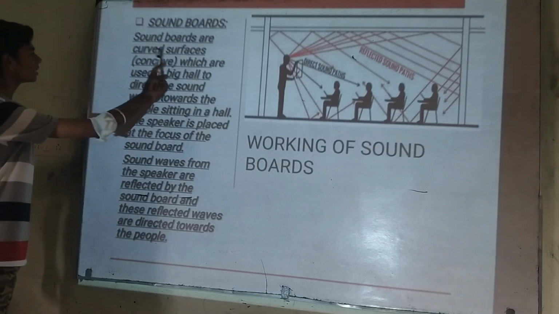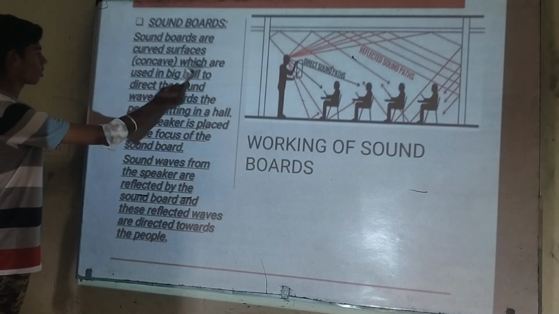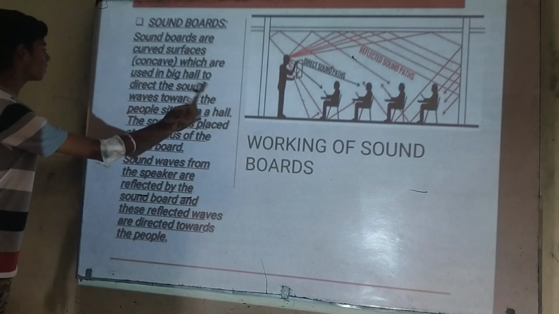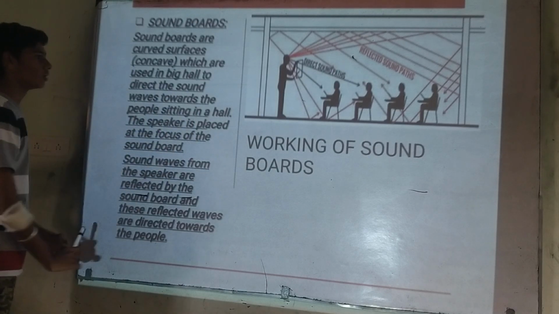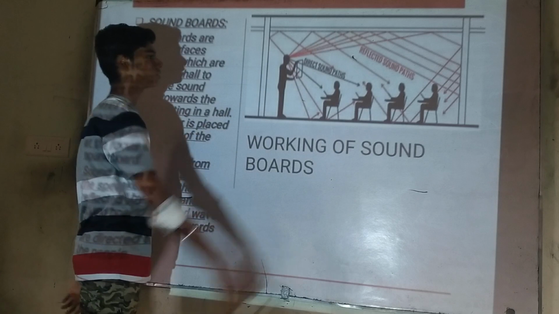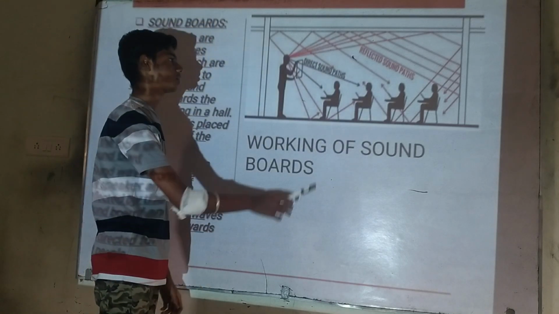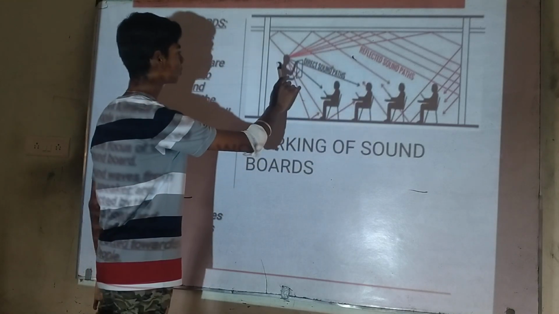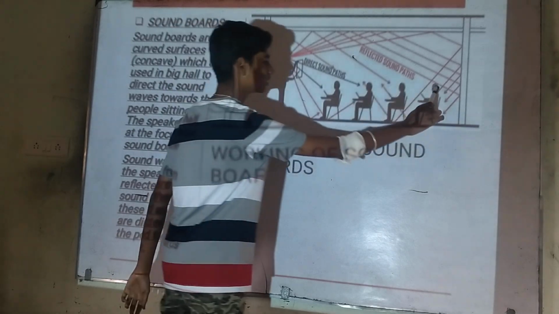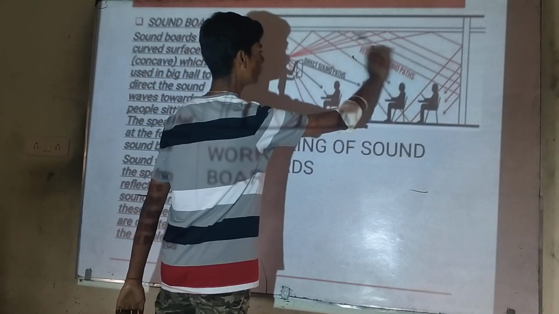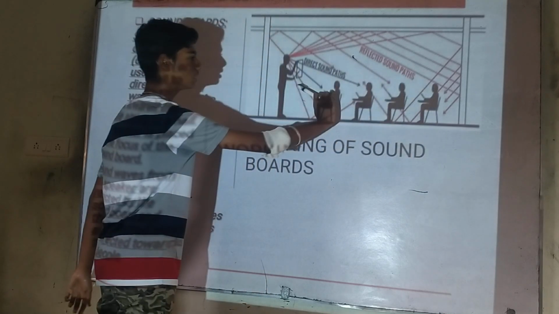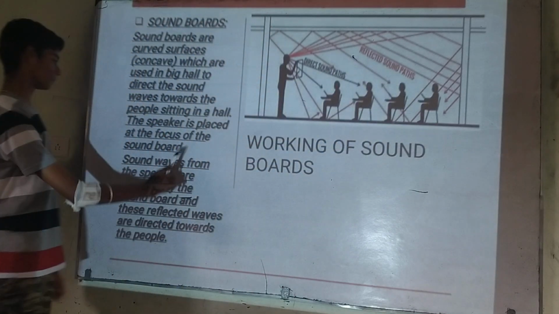Soundboards. Soundboards are curved surfaces, that is, concave surfaces, which are used in big halls to direct the sound towards the people sitting in the hall. We have seen them in theaters or auditoriums and halls, so that the last person can hear. They use some material so that sound will reflect and reach every person present in the hall.